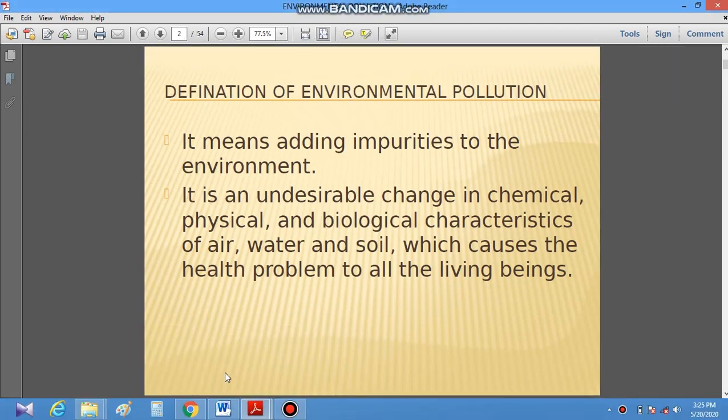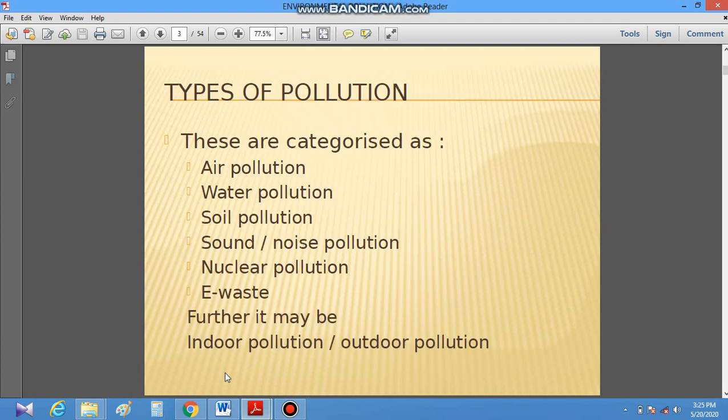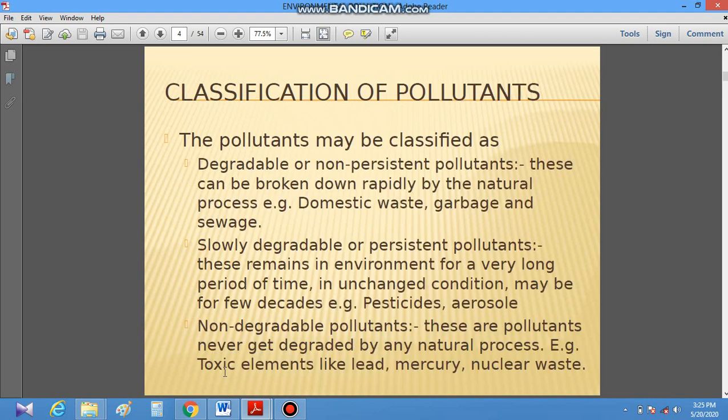First we should know what is pollution, what is environmental pollution. It is an undesirable change in chemical, physical and biological characteristics of air, water and soil which causes health problems to all the living beings. Pollution may be of many types. It may be air pollution, water pollution, soil pollution, noise pollution, nuclear pollution, e-waste, etc.